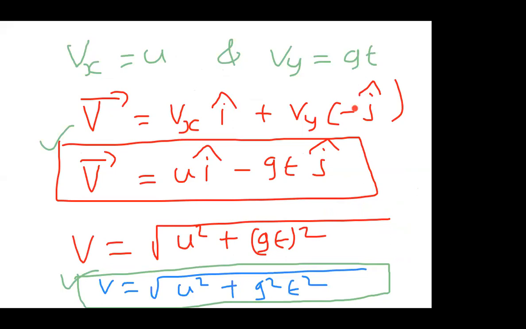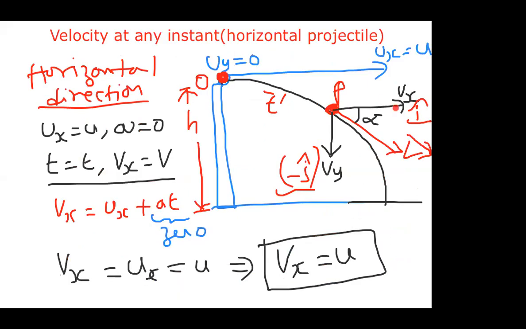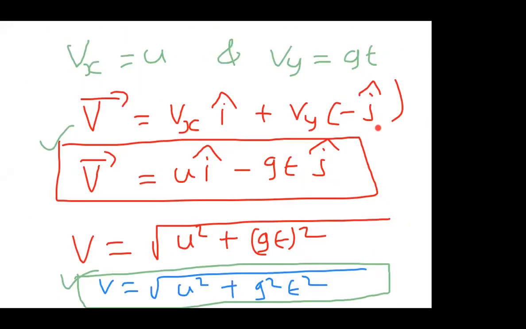V bar I wrote as Vx i cap plus Vy minus j cap. Why did I do like that? Already I mentioned Vx is in the positive x-axis and Vy is in the negative y-axis, which we represent with minus j cap, and the positive x-axis with i cap. So from the diagram, I have written Vx i cap plus Vy minus j cap. You know the Vx value and Vy value, just substitute.